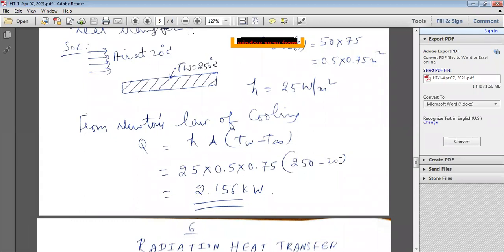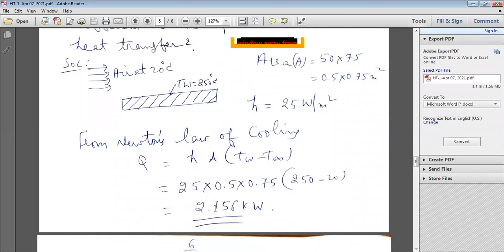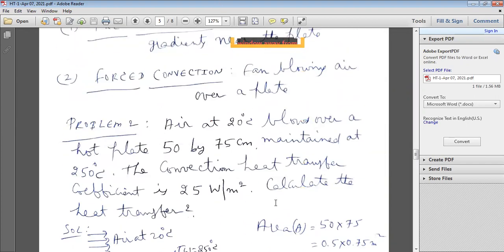So 273 and 273 get cancelled. Finally, 250 minus 20. After calculation, you will get the heat transfer rate as 2.156 kilowatts.